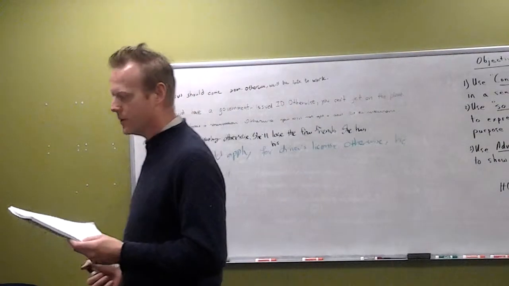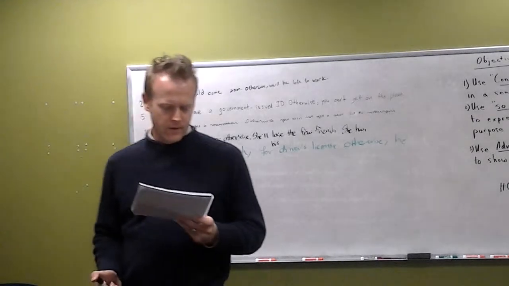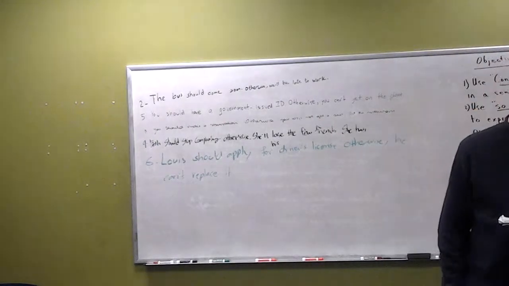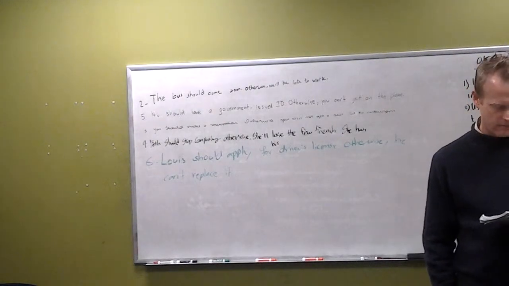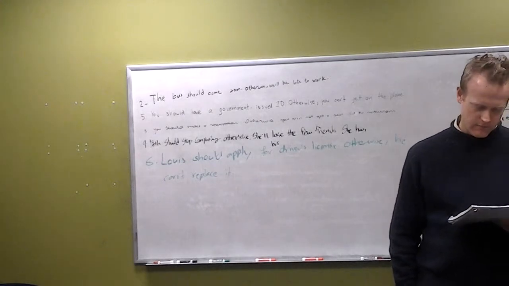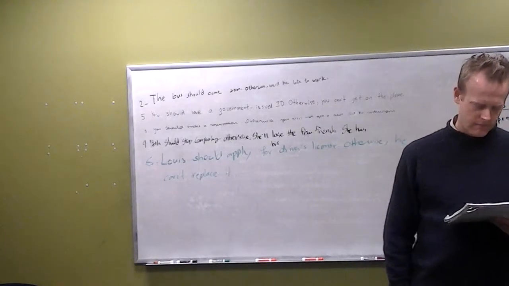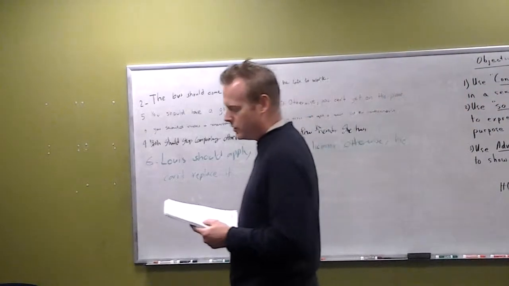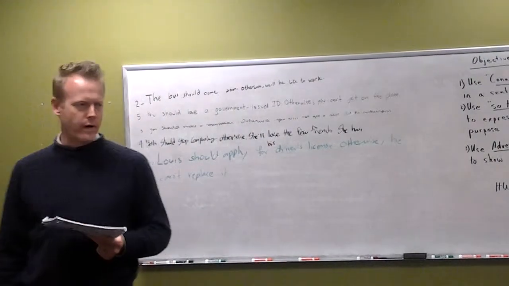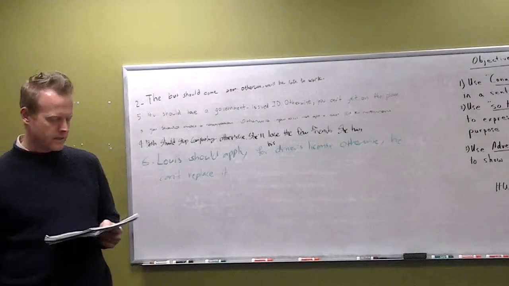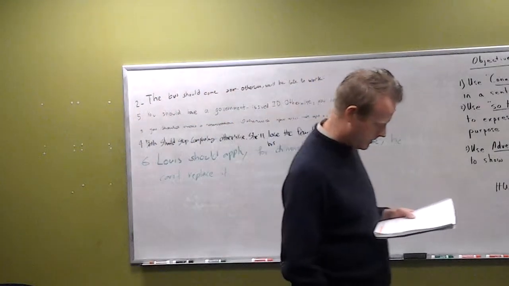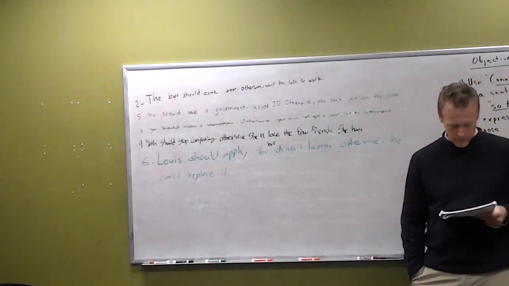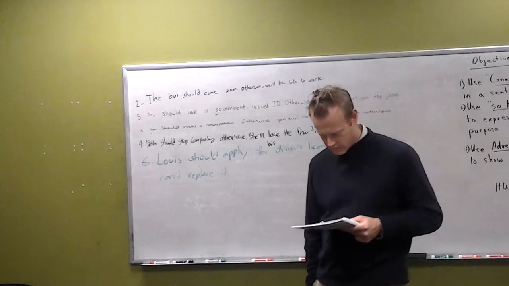All right, let's make sure you're okay. Look at C. Islam, read the directions. Showing cause and effect. Complete the sentence with because of, because, or therefore. Add any necessary punctuation and capitalization. So be careful. Make sure you're using one that works in that combination of grammar. Okay? So they did the first three for us. Islam, read number 1. Because it rained, we stayed home. Good. Read number 2. It rained, therefore, we stayed home.